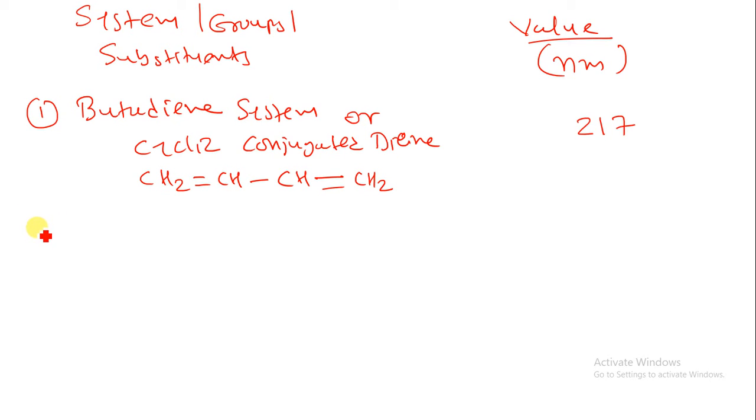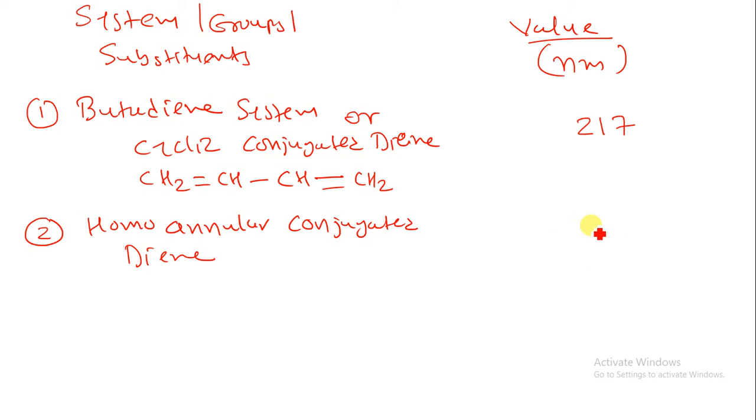Suppose we have a homoannular conjugated diene system, then we have to add 253 nanometer. Third one, if we have a heteroannular diene system, then we have to add 215 nanometer as a base value. So the first one, butadiene, is 217, homoannular is 253 and heteroannular is 215.